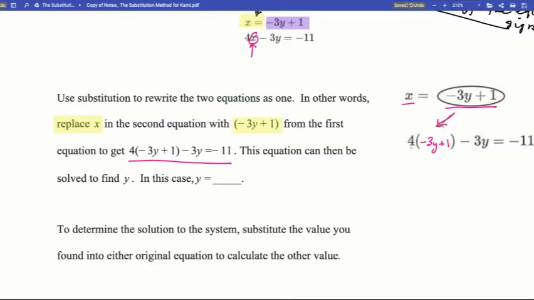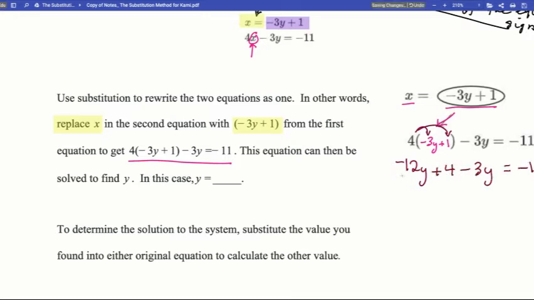So right here, I see that I have a 4 outside a parenthesis set with addition. So I'm going to distribute that 4. I'm going to get negative 12y plus 4 minus 3y equals negative 11.